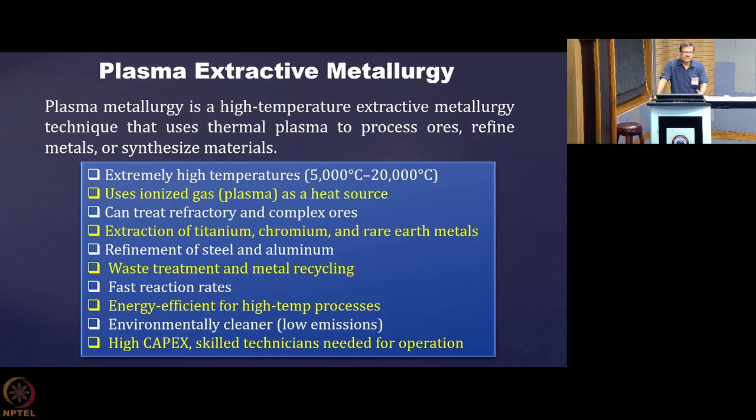But these are all pros of whatever I have told you, and there are certain drawbacks of this method. So what is the first one? At the first place is the capex, the capital expenditure that you do to install such systems. You really need high investment. For example, if you want to put a precise robot which can make a move of say 0.1 millimeter, that is really costly.